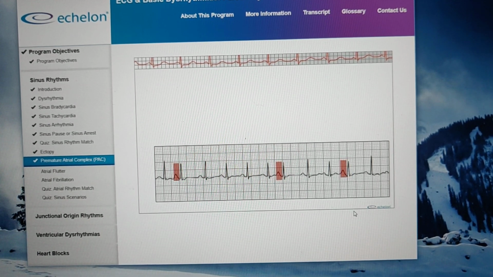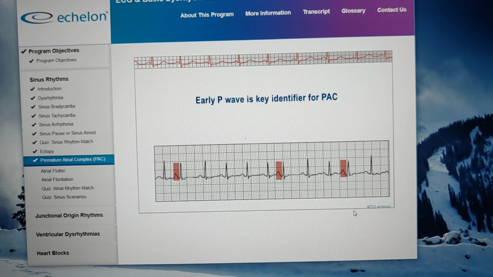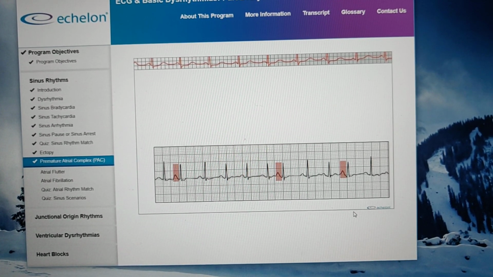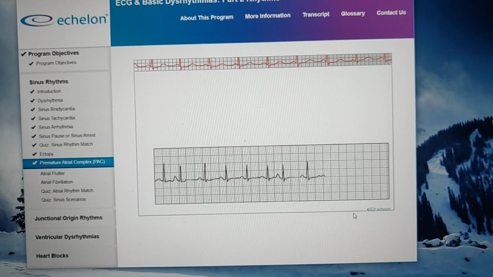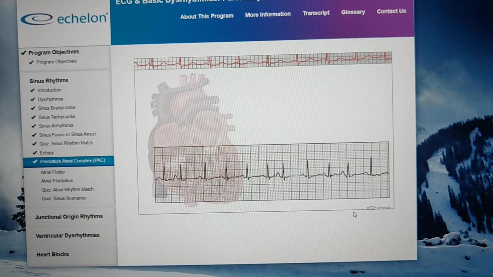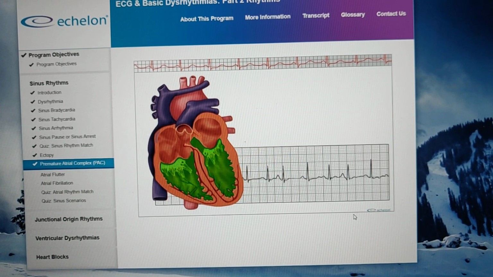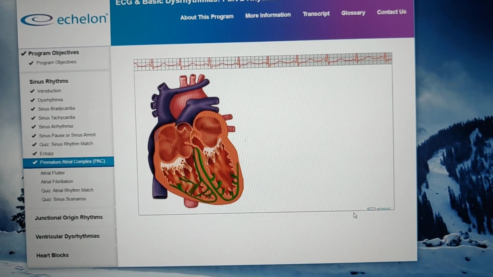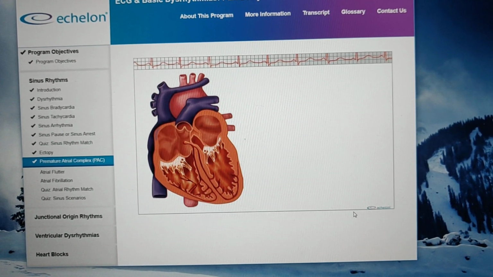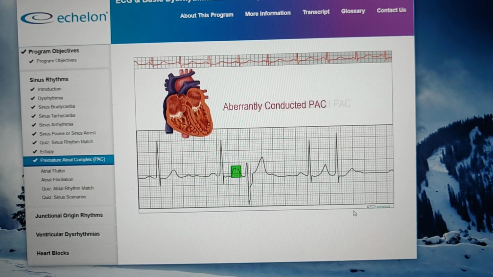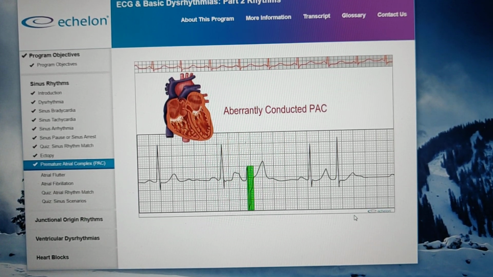Then look at the P wave, because an early P wave is the key identifier for a PAC. It may also help that this P wave often appears slightly different than the other P waves. The other features of the beat will vary depending on the type of PAC. With the aberrantly conducted PAC, the conduction through the ventricles remains abnormal, but the bundle branches have not sufficiently repolarized and are slow to respond to the impulses from the atria. In this case, you will have the early P wave and a wide QRS greater than 0.10 seconds.